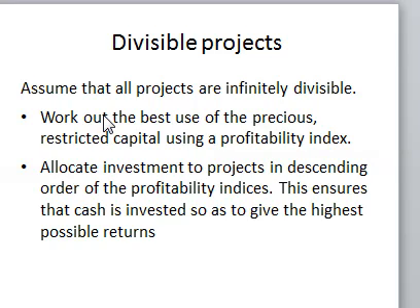If it is an examination question, you need to look at whether the projects are divisible or not divisible. If the projects are divisible, then you rank the projects using the profitability index.